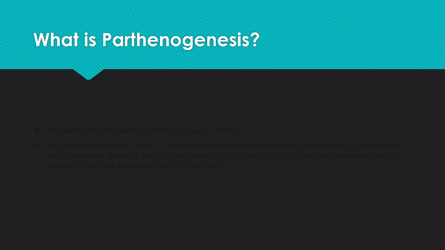The term parthenogenesis was first used by Richard Owen in 1849.